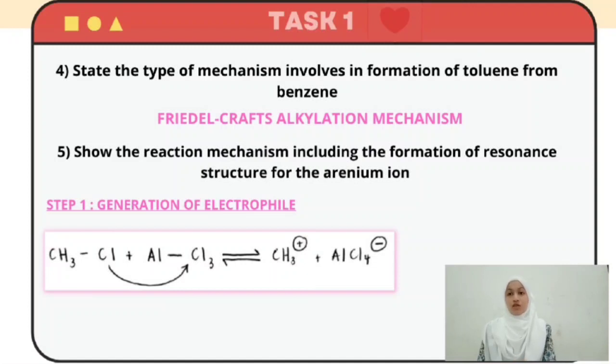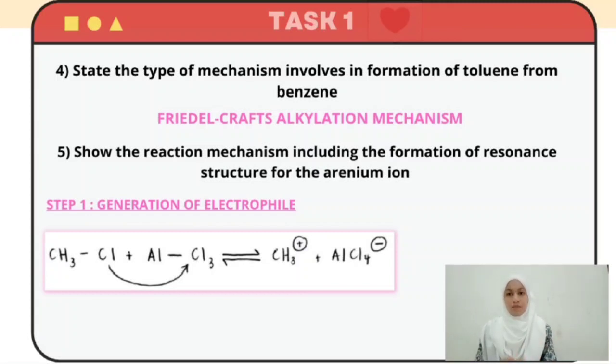Next, the fourth question asks to state the type of mechanism involved in the formation of toluene from benzene. It is called Friedel-Crafts acylation mechanism. The next question asks to show the reaction mechanism, including the formation of resonance structure for the arenium ion.